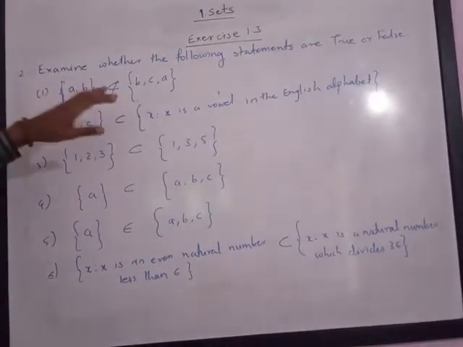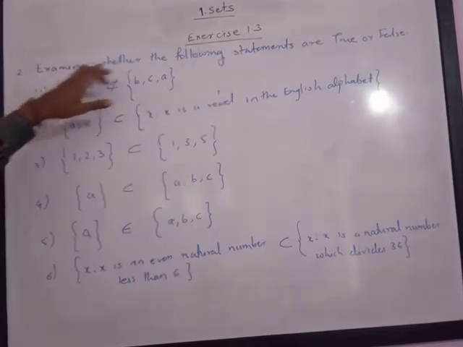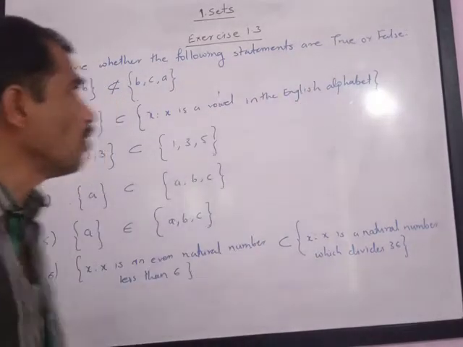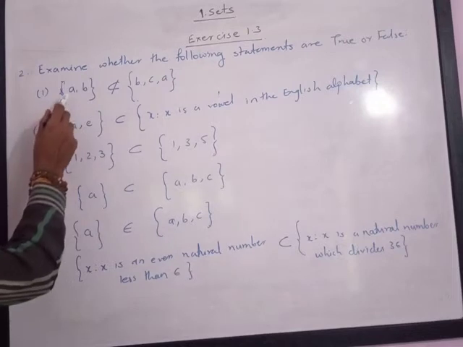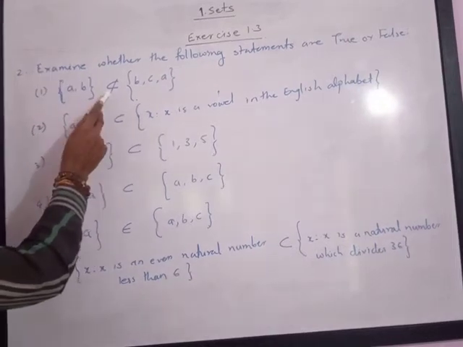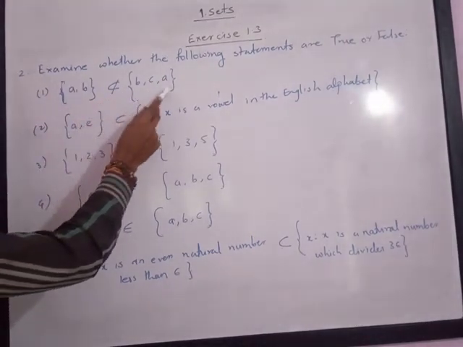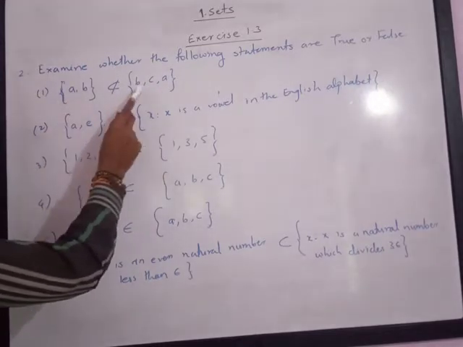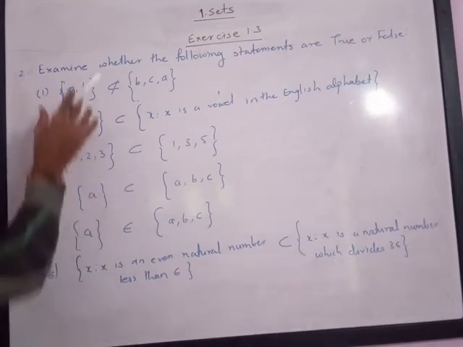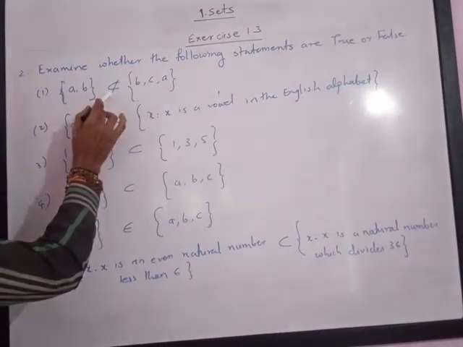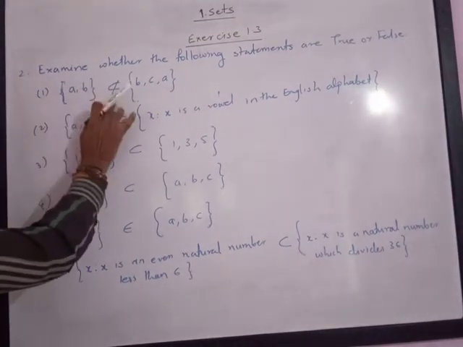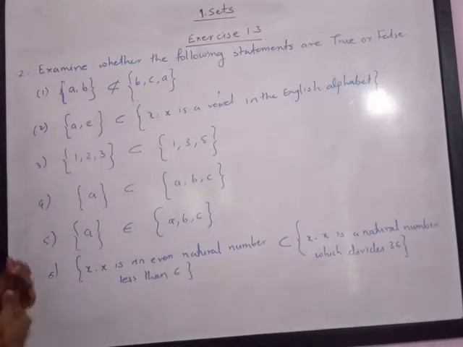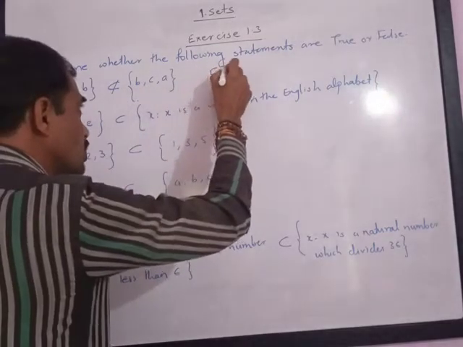In exercise 1.3, the second question is to examine whether the following statements are true or false. First question is {A, B} is not a subset of {B, C, A}. Please note element A is present in the second set, and B is also present. So the first set is a subset. So the given statement that {A, B} is not a subset of {B, C, A} is wrong. Hence this statement is false.